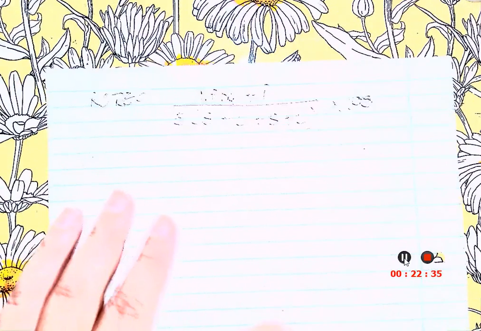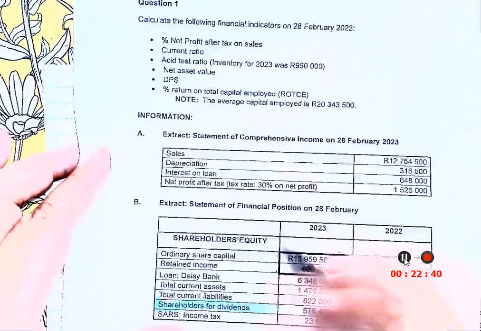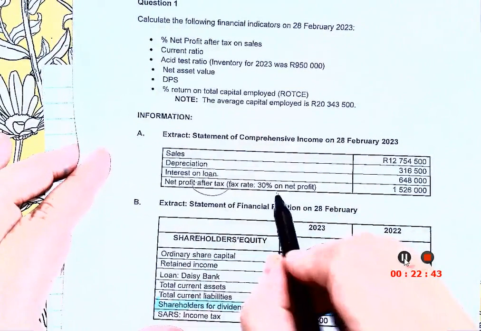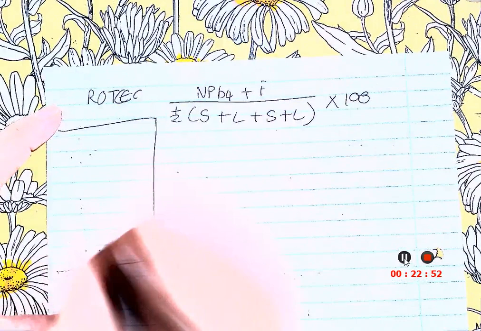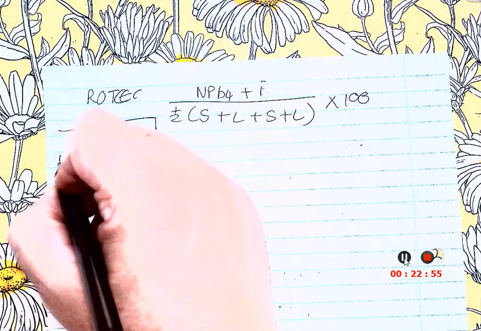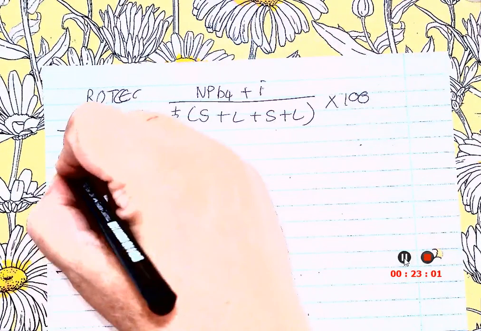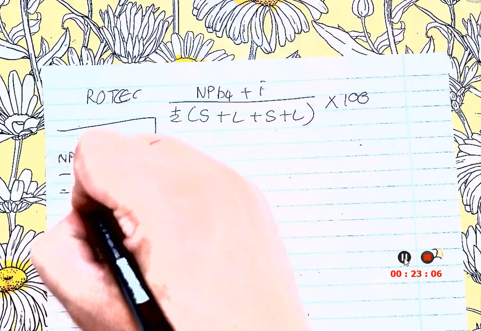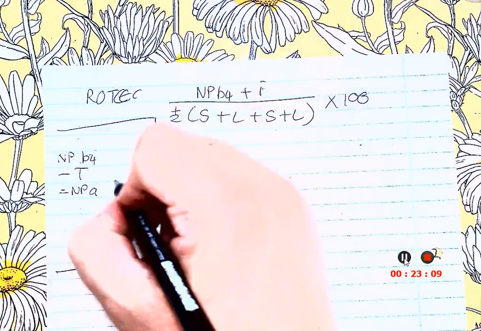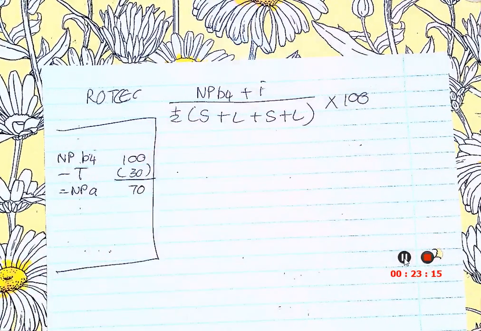So let's look. What is the net profit before tax? They don't give it to me. If I look here, they give me after tax and the net profit. So I first need to calculate net profit before tax. How will I do that? The easiest is to do this for yourself: net profit before less tax gives me net profit after. Before is 100, tax is 30, so after is 70.